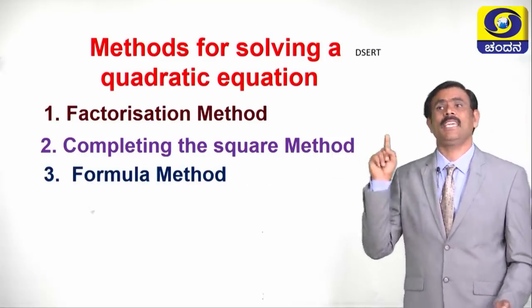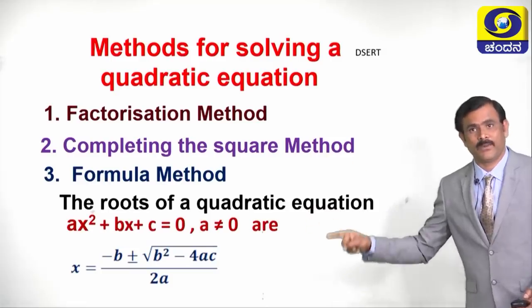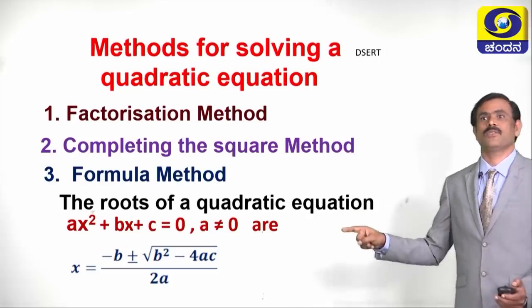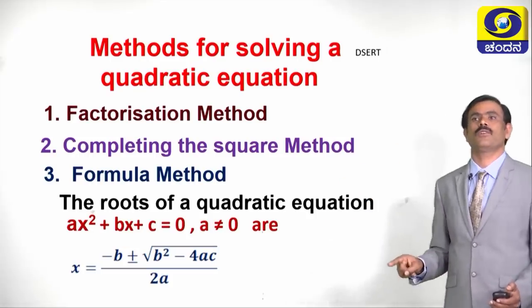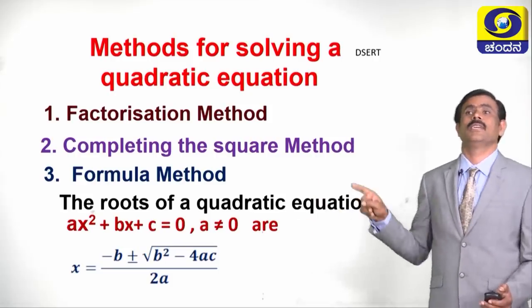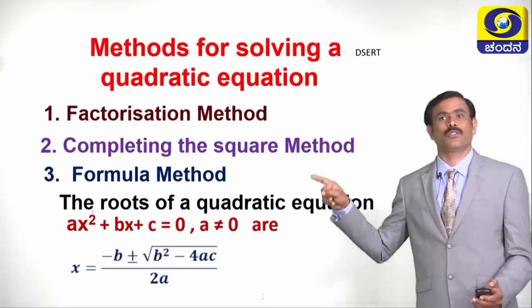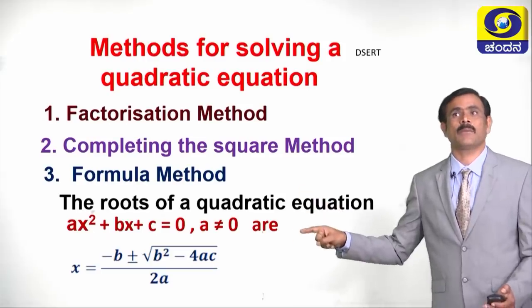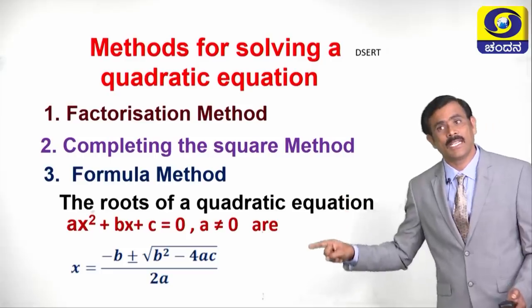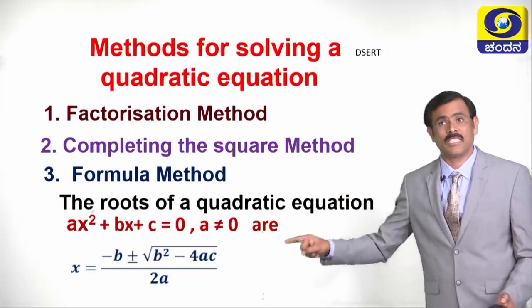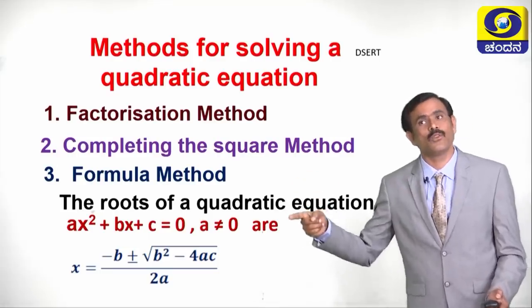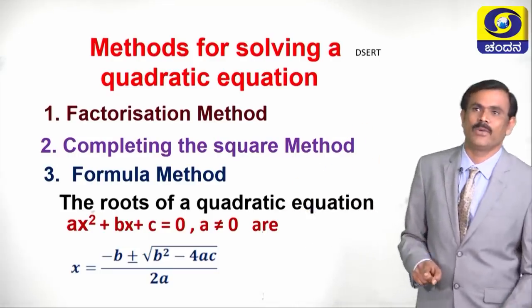If the equation is ax square plus bx plus c equals 0, where a is not equal to 0, then the formula to find the roots is x is equal to minus b plus or minus square root of b square minus 4ac divided by 2a. By using this formula, we can find the roots for a quadratic equation.